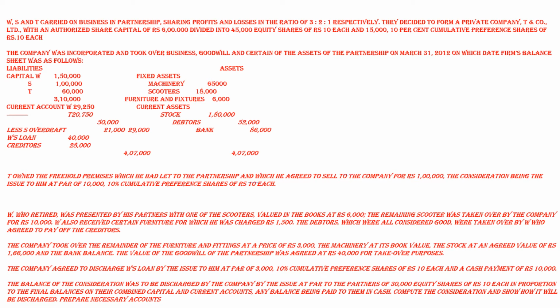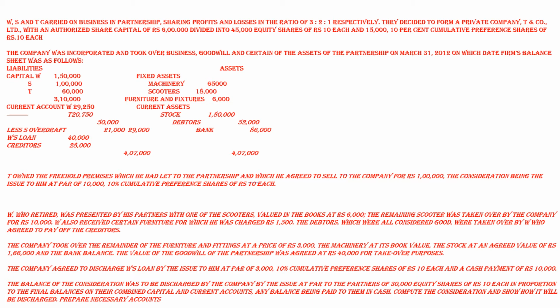Now we are taking a big, comprehensive question. W, S and T carried on business in partnership, sharing profit and losses in the ratio of 3:2:1. They decided to form a private company, T and Company Limited. That is, they are converting their partnership firm into a company. The name of the company would be T and Company Private Limited.